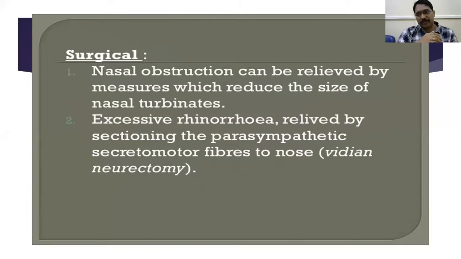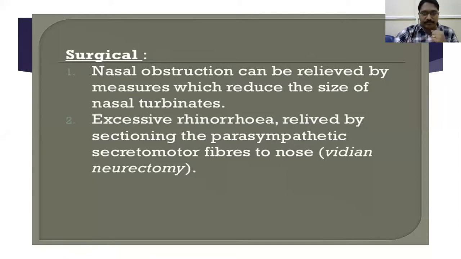Vidian neurectomy. Good. What is the Vidian nerve? Anybody? The Vidian nerve is the nerve of the pterygoid canal. Good. Formed by the greater superficial petrosal nerve and the deep petrosal nerve. The greater superficial petrosal and deep petrosal nerves form the nerve of the pterygoid canal.